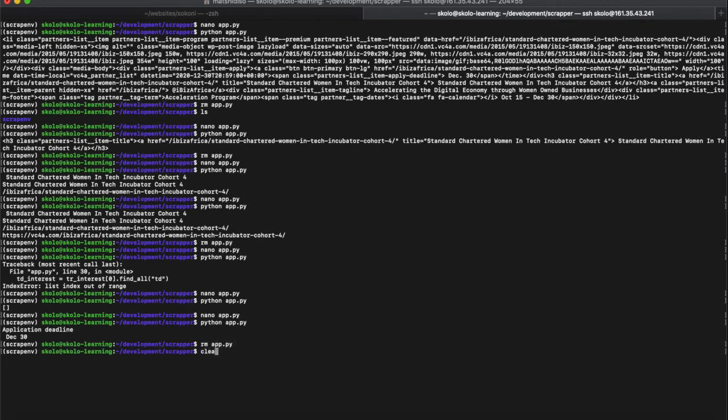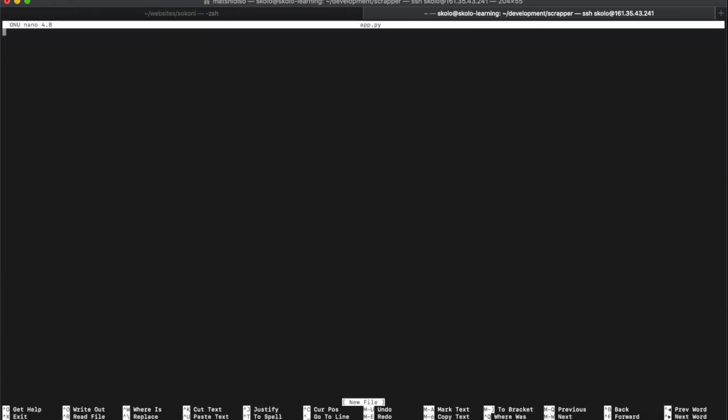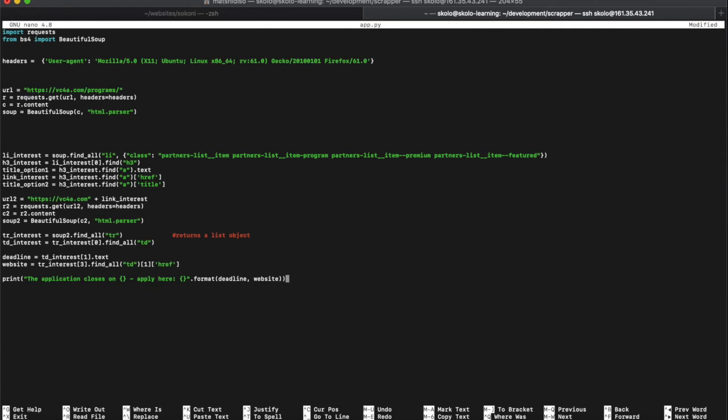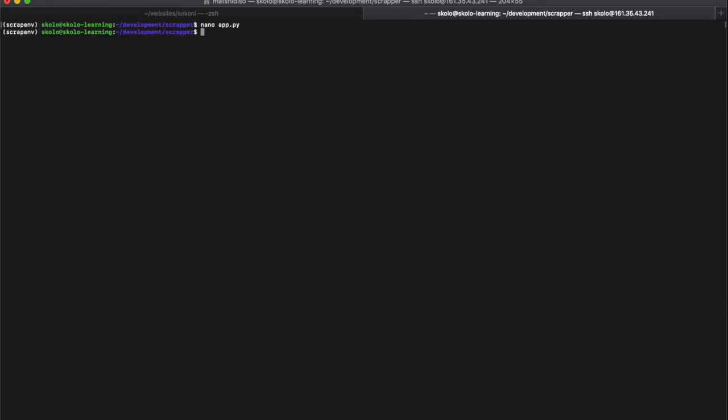Okay, clear. Nano app.py. Let's just paste all of it again. Once you've done that, you say Control X to close it. It will ask if you want to save. You just type in Y, and then it will show the file name, and you can just press enter, and then python app.py.